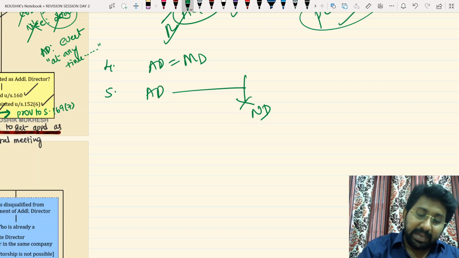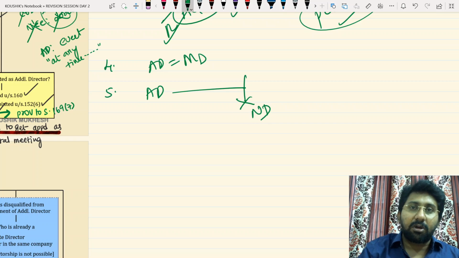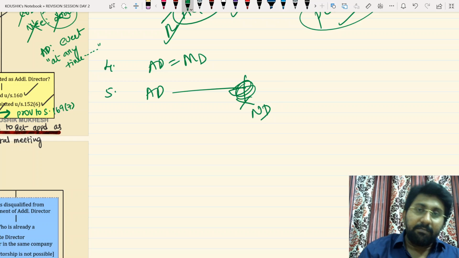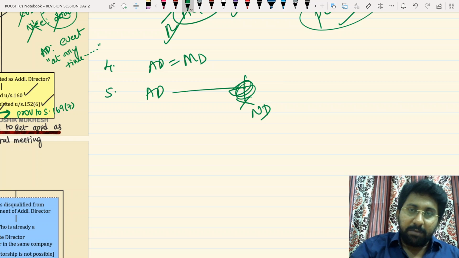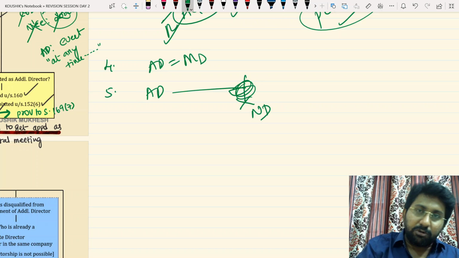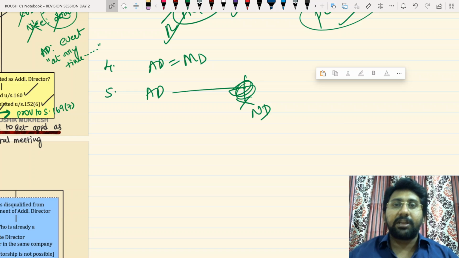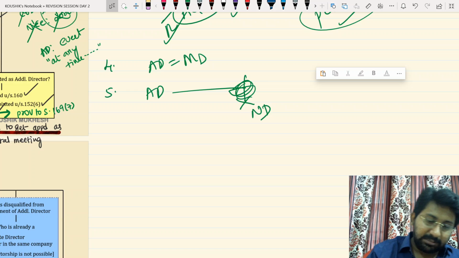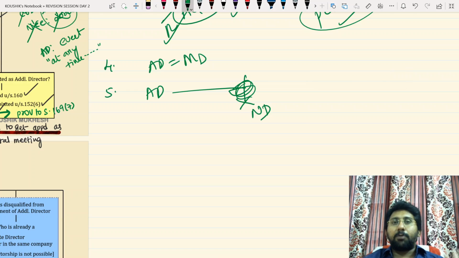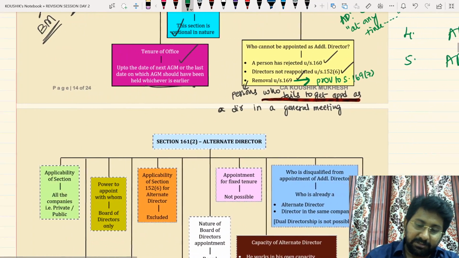How to become one? An additional director will not directly become a rotation or non-rotation director. In this AGM, where you become a person, 14 days before the AGM you issue a notice. When the AGM starts, your notice will be put up in the AGM, and you will become a director, and you can continue as a regular director under 160. That's the way. So these are certain important core points that I want to convey in the revision.